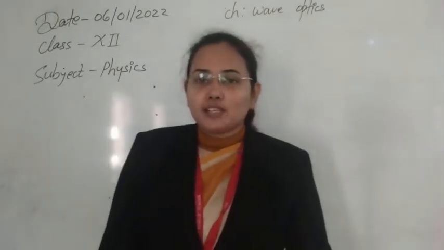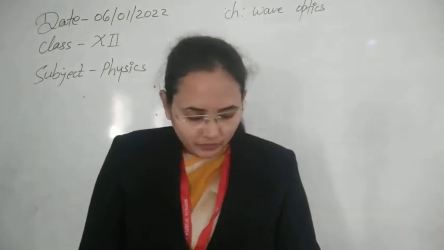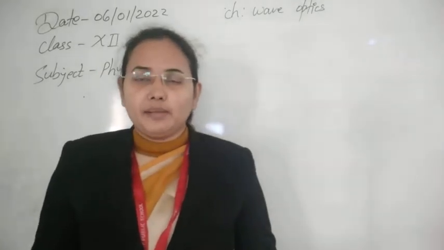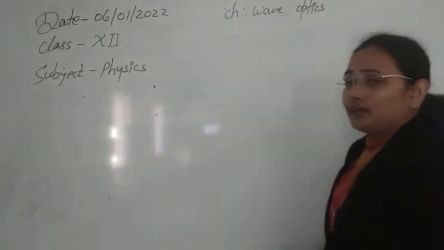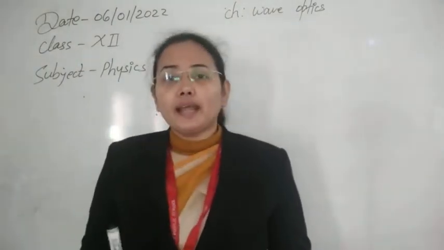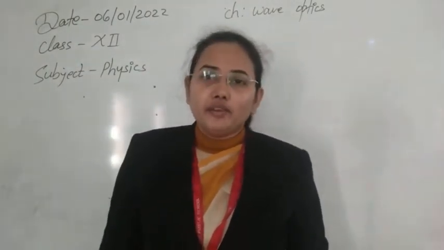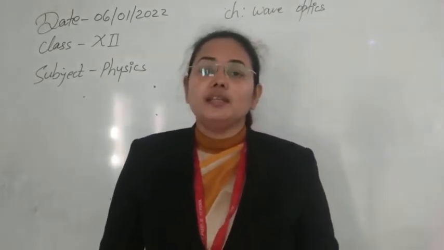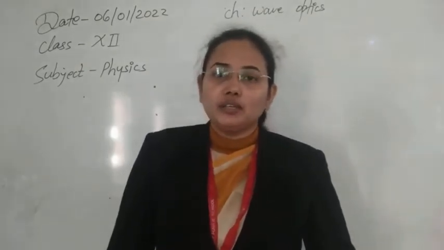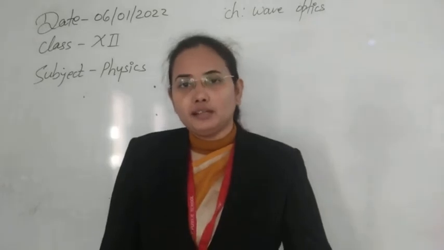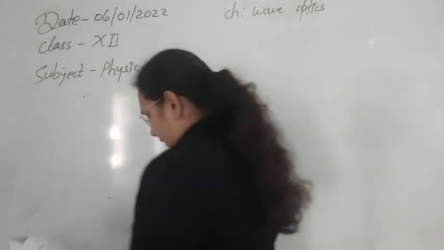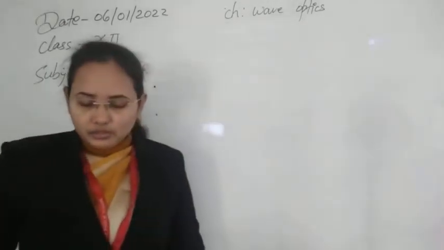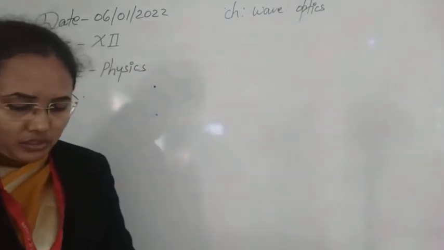So let's see how we can explain the interference of light, and for that the first topic we will revise is the coherent and incoherent addition of light waves. Let's see which kind of effect the waves show when incoherent waves superimpose, and if they are coherent, what the different conditions are through which we get the interference phenomenon. For that, let us consider the oscillating electric field produced at a point P by the two sources.